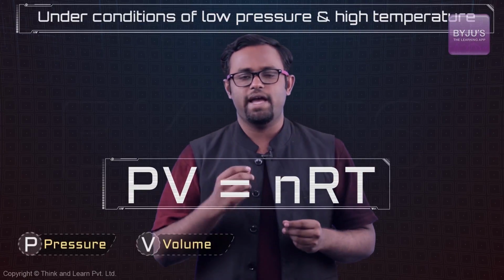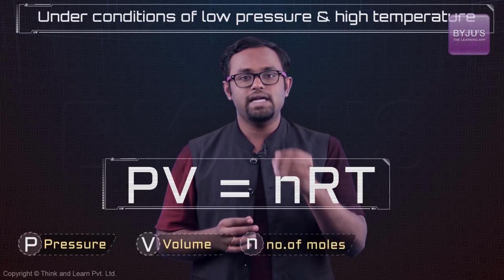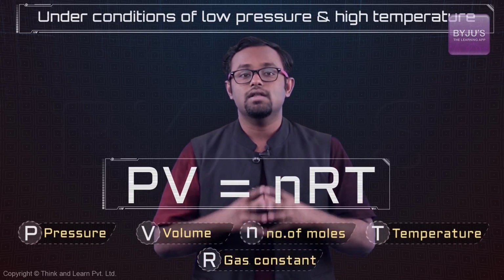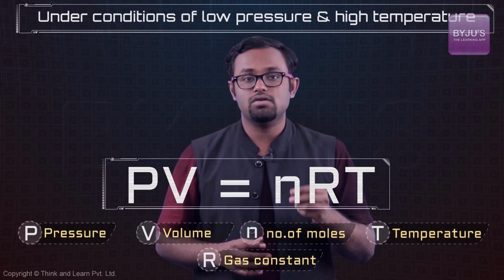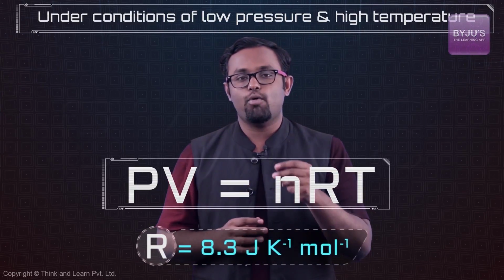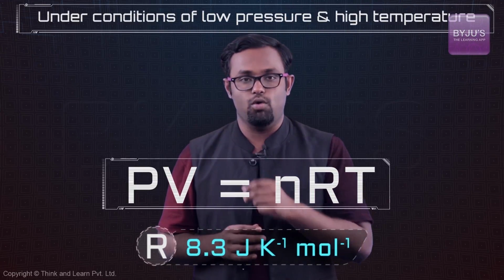P is for pressure, V is for volume, n is for number of moles, and T is for the absolute temperature. And that R is called the gas constant. It is called the gas constant because it is a constant. Of course, its value is approximately 8.3 joules per Kelvin per mole.